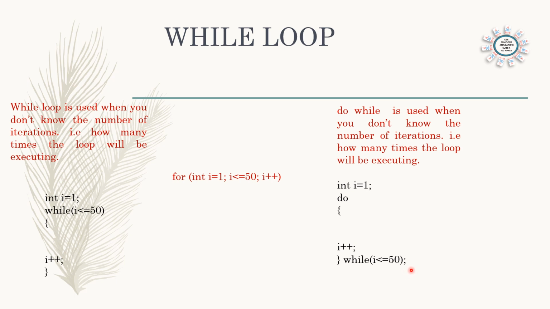Here we are ending the do while loop, and in do while the while has a semicolon, but in the while loop there is no semicolon. While loop and do while loop we will cover in detail in another video in which all the programs will be discussed. In this video mainly simple for loop programs are discussed. So we can see the programs.